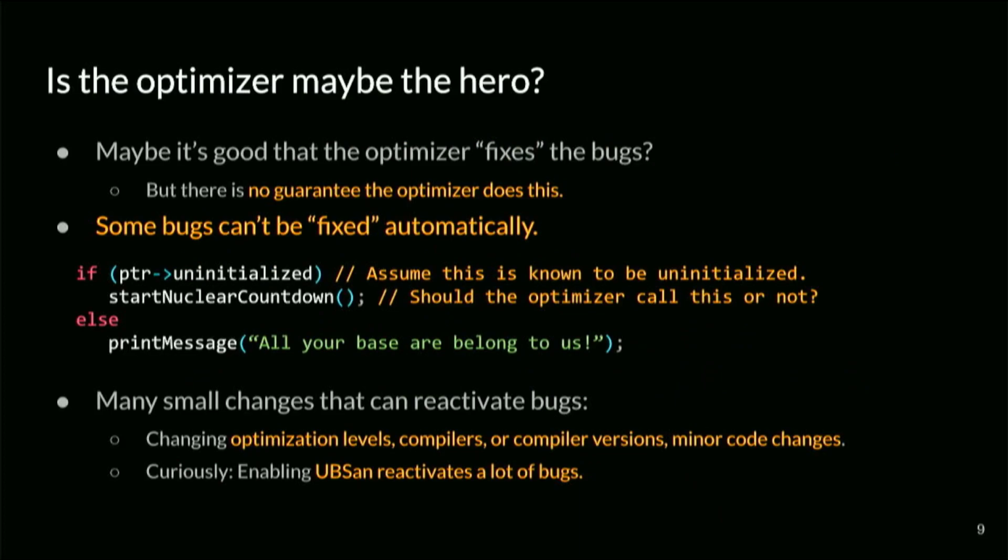I should point out that if you have a program that has an ASAN or MSAN failure, especially ASAN, and you say, okay, I tested with ASAN, and then you ship with UBSAN in production, it actually turns out that's a pretty bad idea, because one of the things UBSAN does is essentially deactivate a lot of optimizations. A lot of pointers start escaping, so a lot of optimizations are like, well, we don't know what happens. And a lot of the ASAN bugs, like double frees, actually get reactivated. So you can have a double free bug, it gets optimized out, and ASAN doesn't see it. But if you use it with UBSAN in production, UBSAN adds checks that break the optimization that removes the double free, and you actually have an exploitable double free.